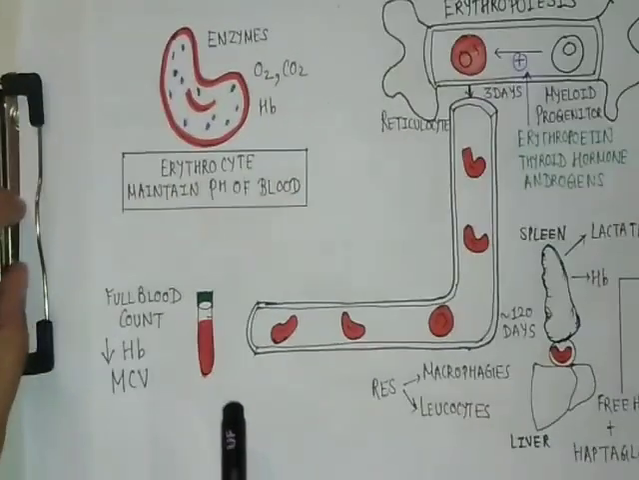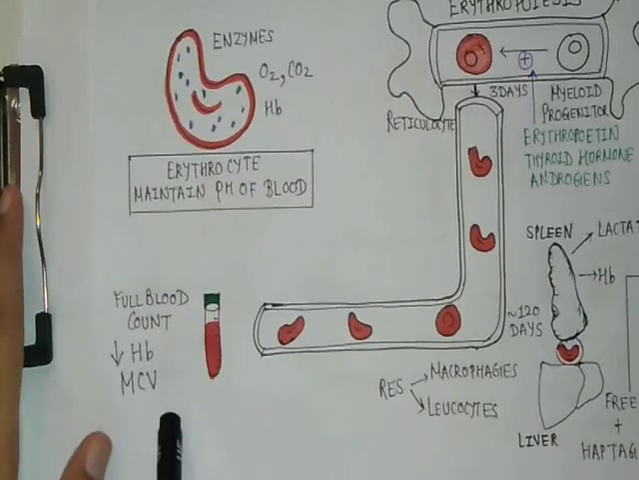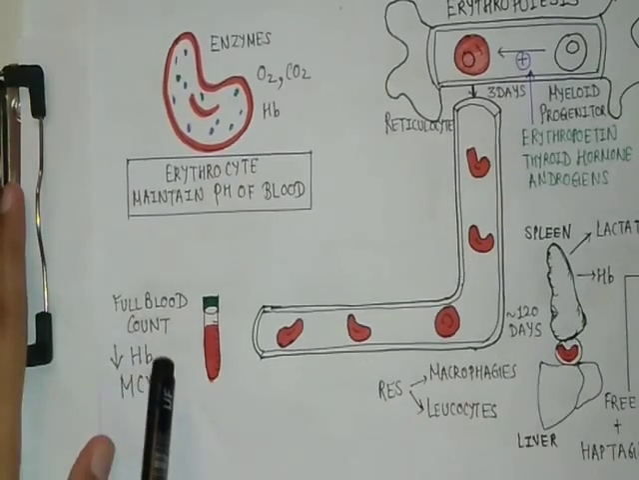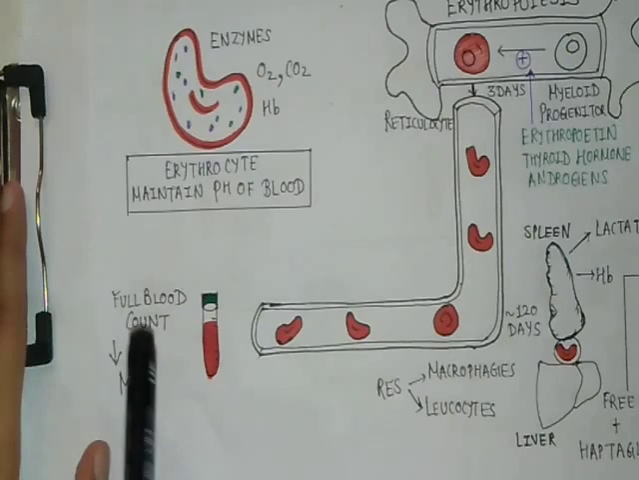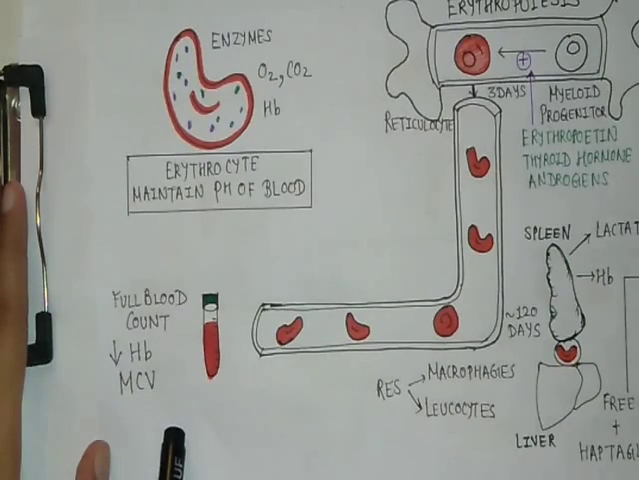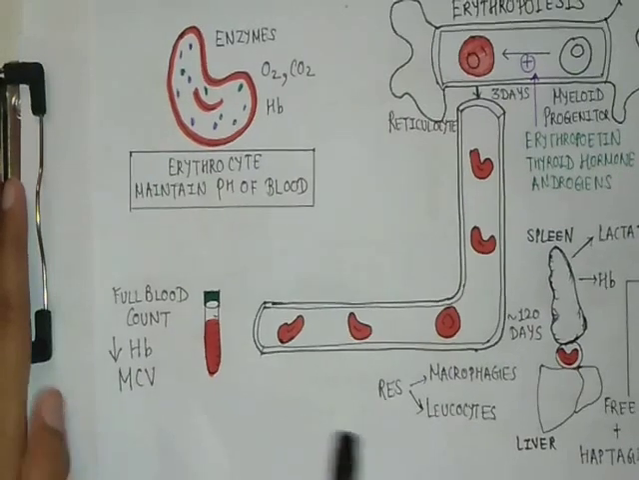In order to detect anemia, first of all, we have to do a full blood count. In that we will estimate the decrease of hemoglobin levels and changes in the MCV, that is basically mean corpuscular volume, that is the average size of RBCs in a person.